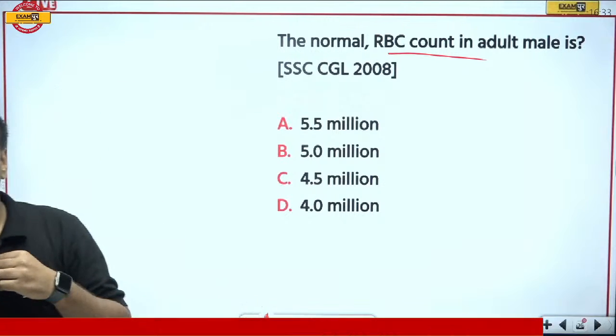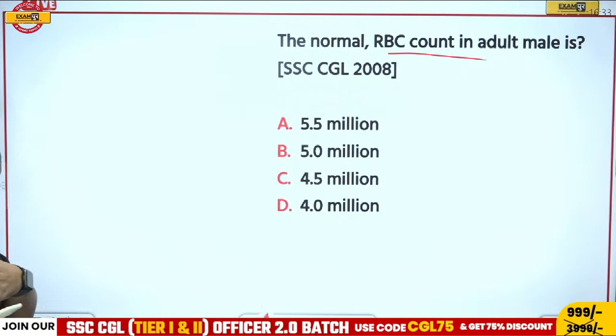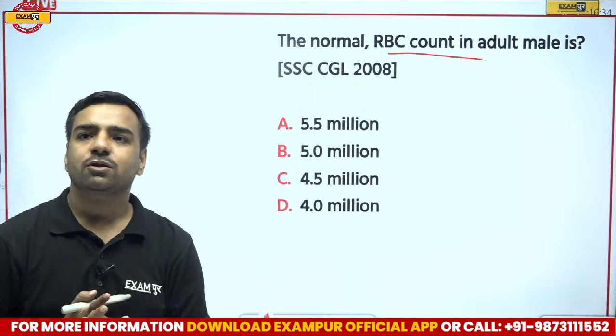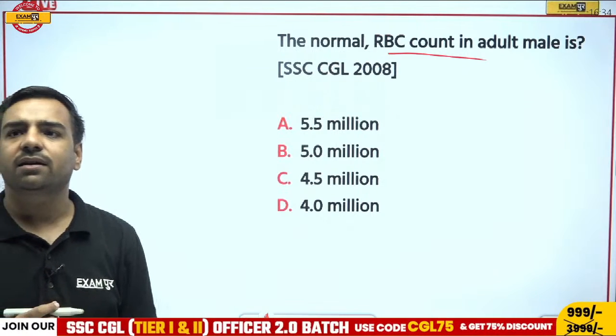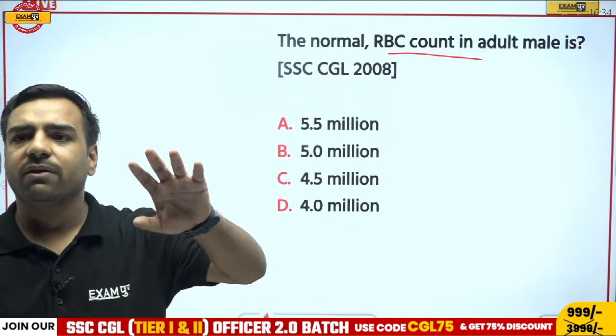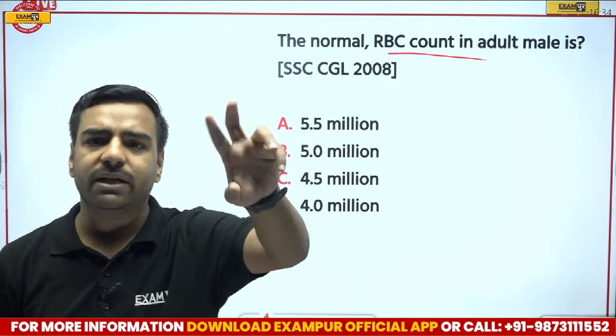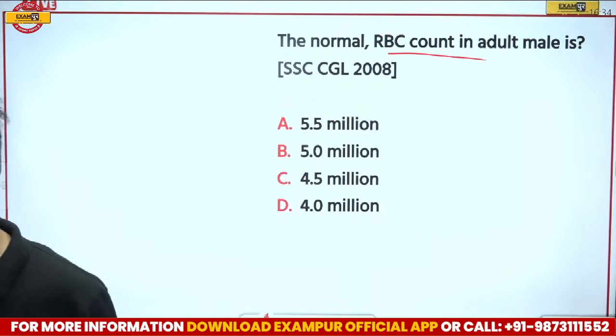So here, let's talk about it. The normal RBC count in an adult male is dash. What is the correct answer here? So Gopinath is going with option A. Just a second. Everyone who is just spamming over here, please delete this comment. I'll be taking 1 minute. Till then, I want an answer from everyone.